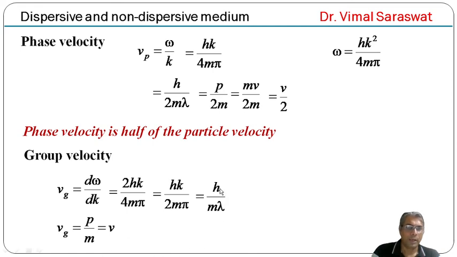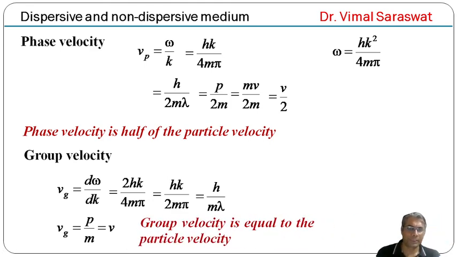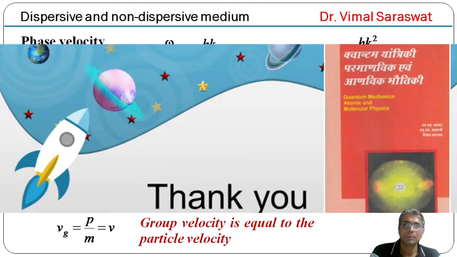And also h upon lambda equals p. So Vg equals p by m, and p equals mv. So V is equal to V. It means group velocity is equal to the particle velocity. It means phase velocity is half of the particle velocity and group velocity is equal to the particle velocity.